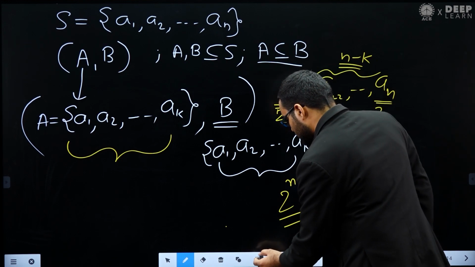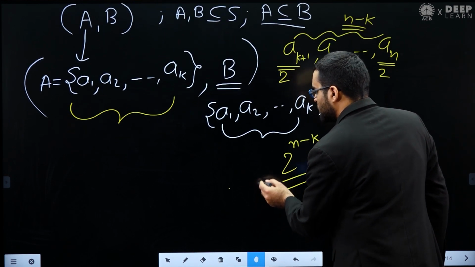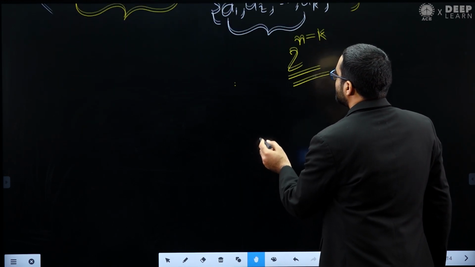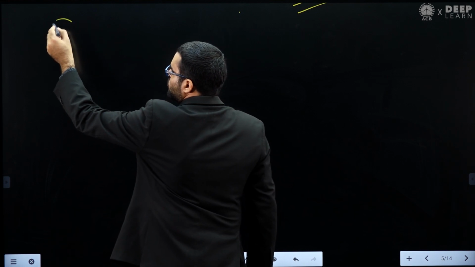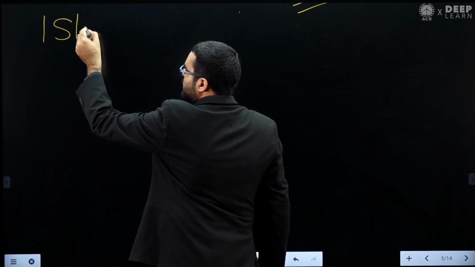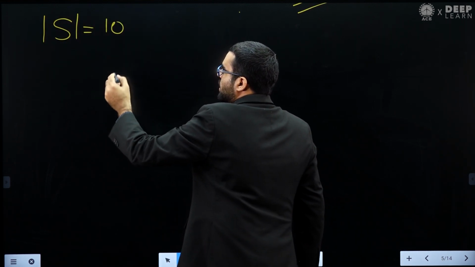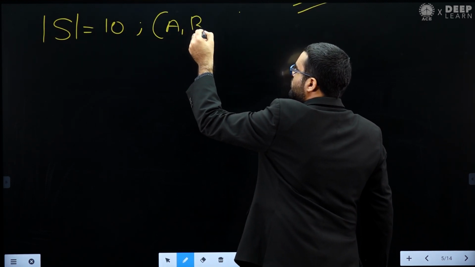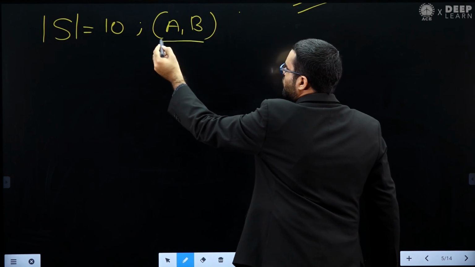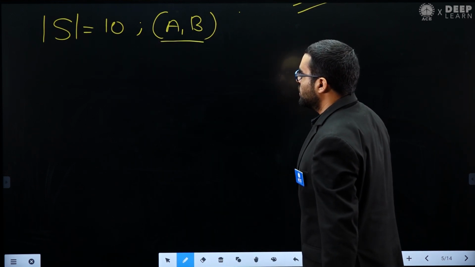Now let's come back to our question. In our question he is saying that you have a set S whose cardinality is 10, and he wants to create tuples (A, B).